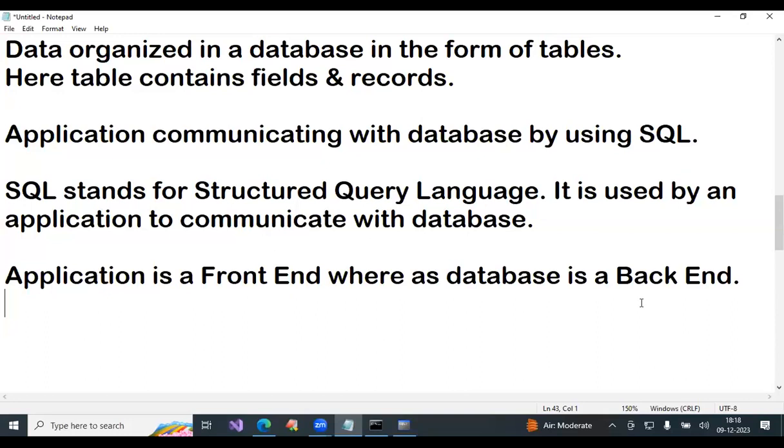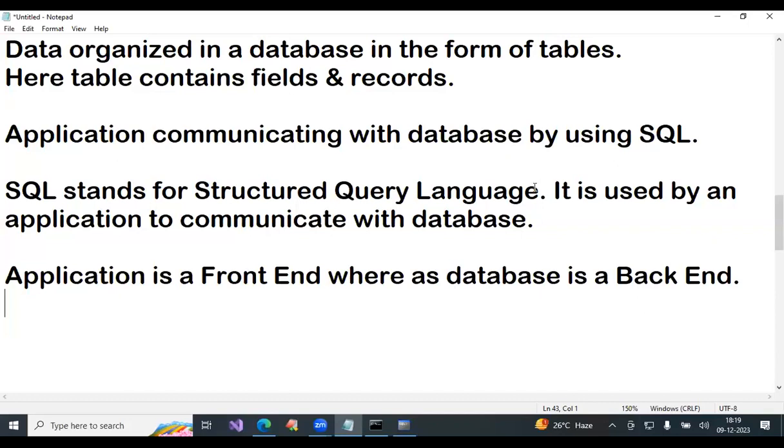See, the application communicates with the database by using which language? SQL. SQL full form? Structured Query Language. Is the application the front end or back end? Front end. The database is the back end. Can we see the database? No, we cannot see the database. Okay.